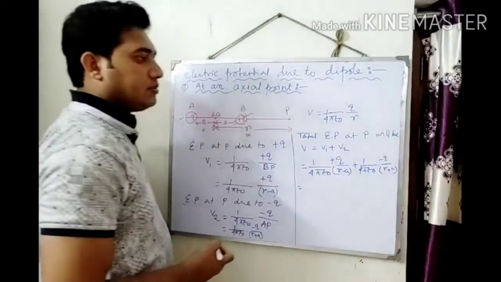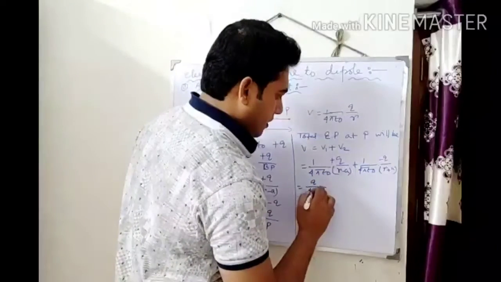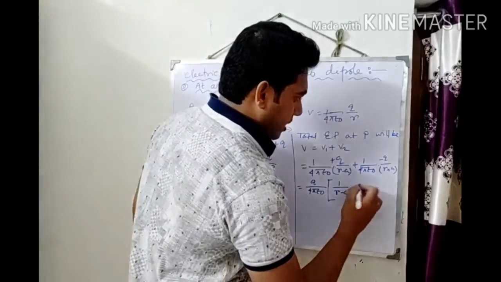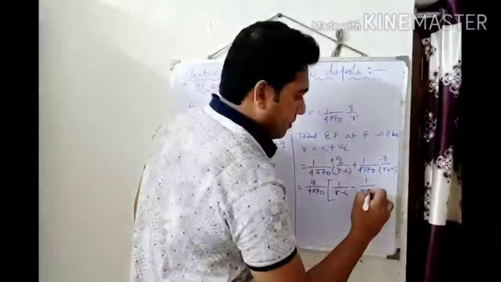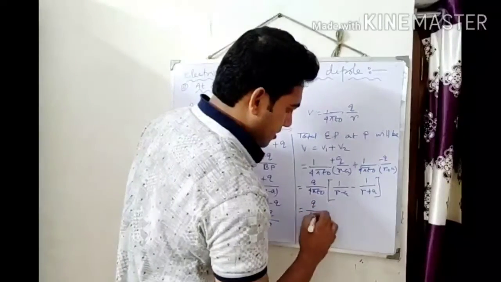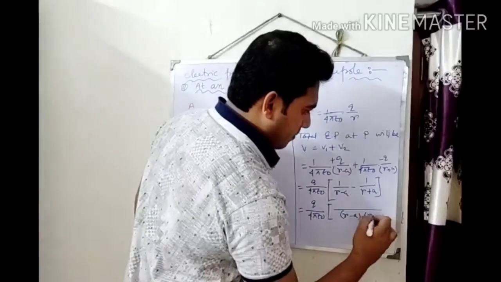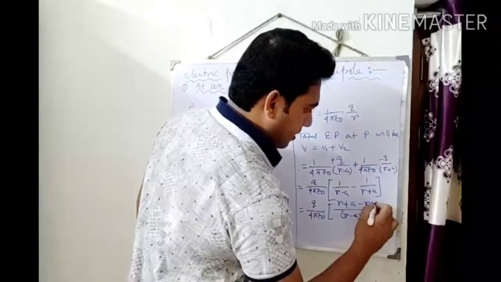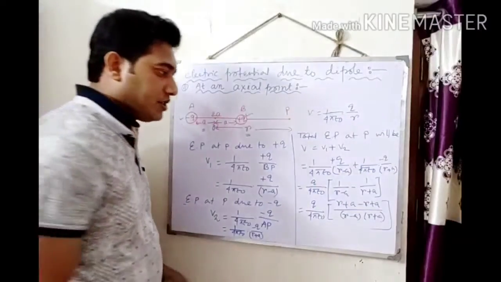So I am taking the common Q by 4 pi epsilon naught. Q by 4 pi epsilon naught, 1 by R minus A, minus, because the minus sign is here, so minus 1 will be kept here, 1 by R plus A. Now do the LCM. R minus A into R plus A, so it will be R plus A minus R plus A, simple calculation.